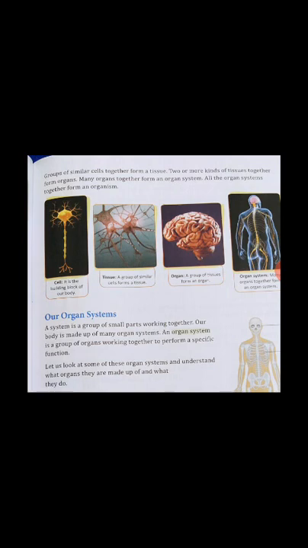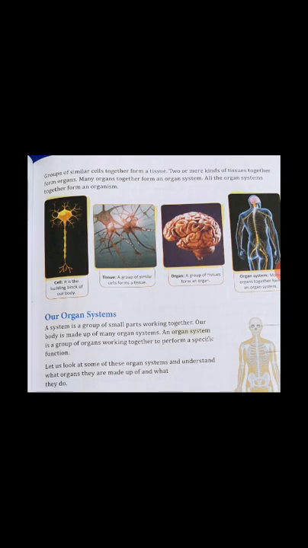First, cells form tissue, tissue forms organs, organs form organ systems, and organ systems form an organism. Same cells form tissue, not different cells. Different tissues form organs. Organs will be different, not the same. So many organs form an organ system, and organ systems form an organism.